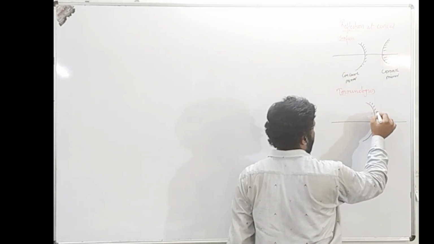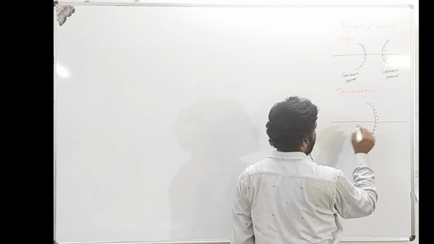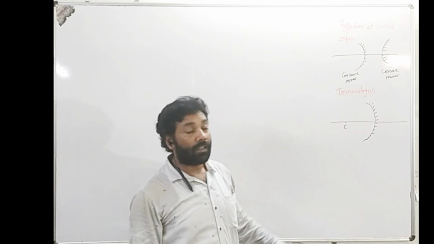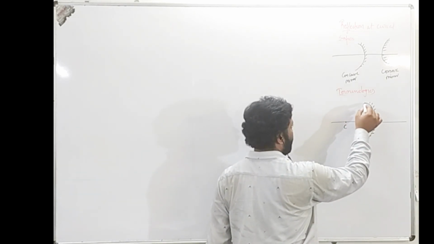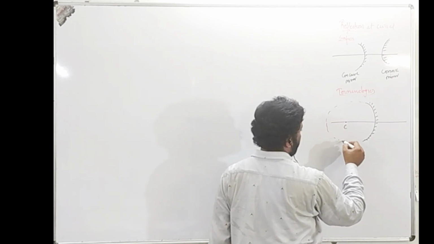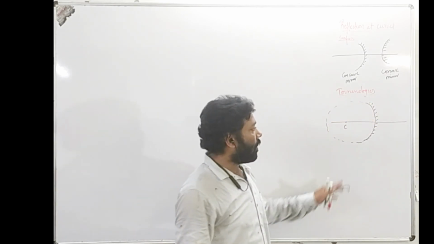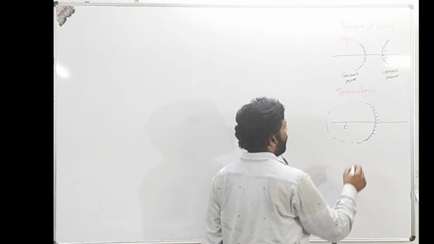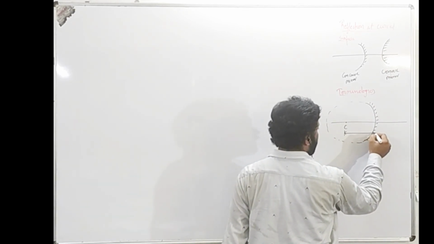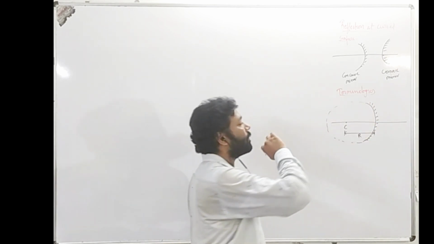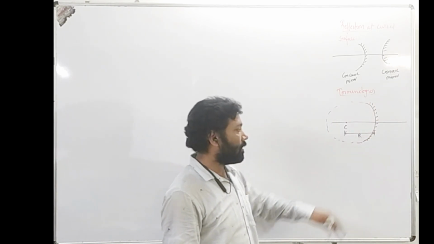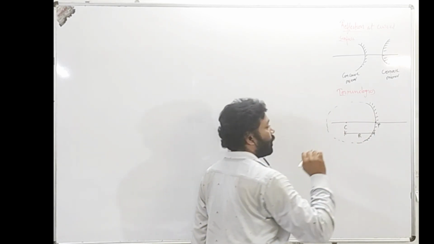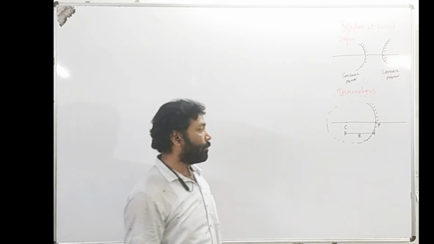So to begin with, I have drawn a concave mirror. The center of the imaginary sphere of which this mirror is a part, we call it the center of curvature. Radius of curvature: the radius of the imaginary sphere of which this mirror is a part, we call it the radius of curvature. Then we have a pole, the center point of the mirror, we call it the pole.